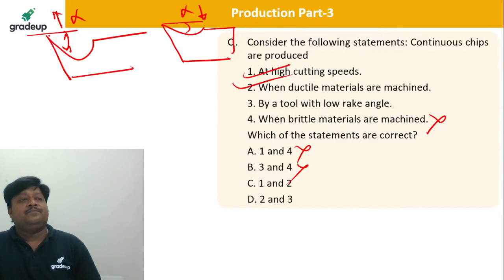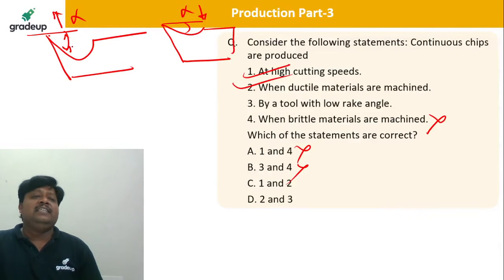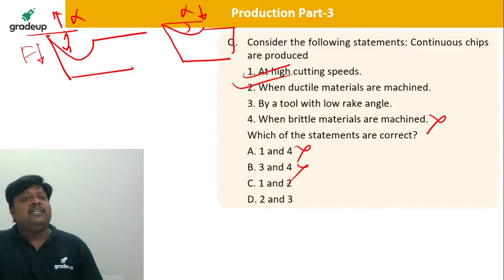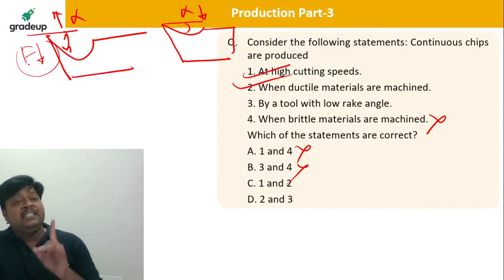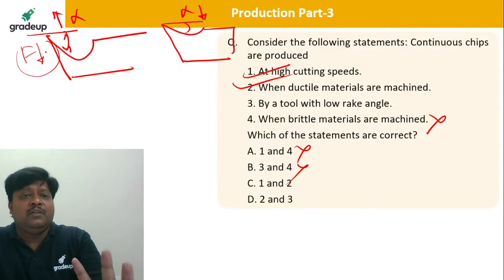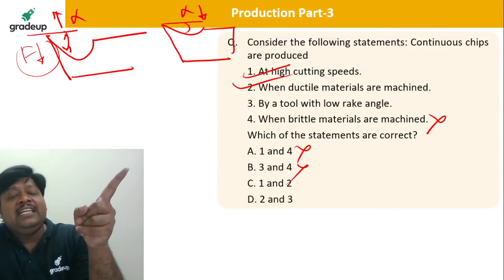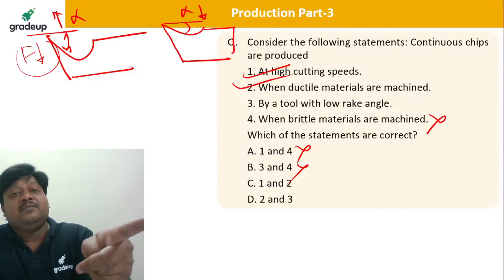With the low rake angle, what will happen? Whenever the alpha angle increases, cutting forces go down, because when alpha increases, shear angle increases. Please remember how to connect these things. When rake angle increases, shear angle increases.